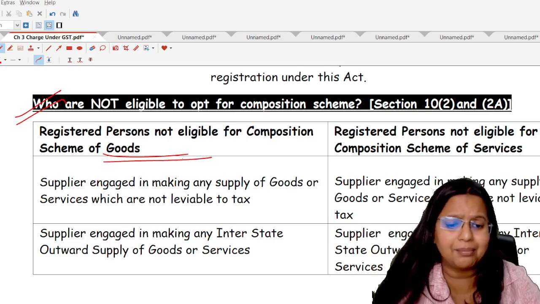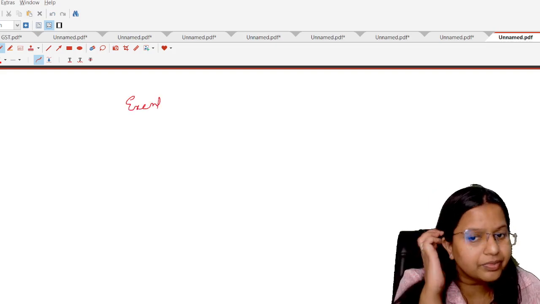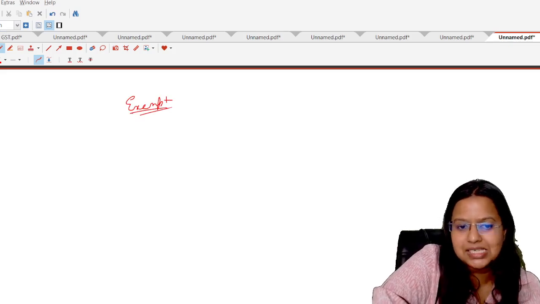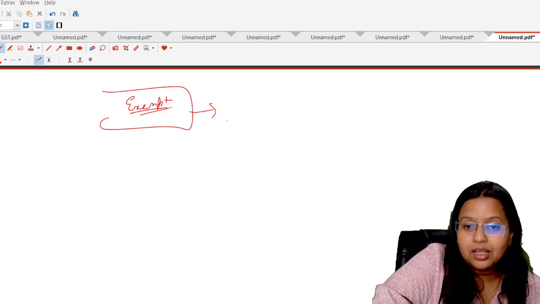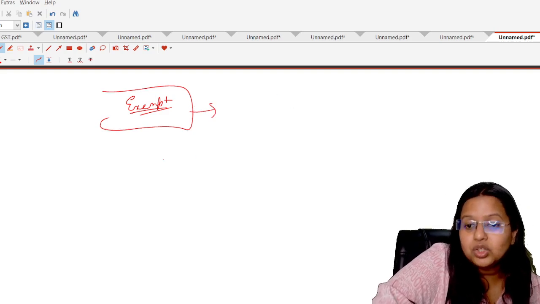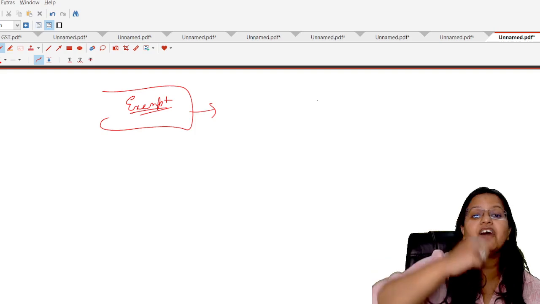Now you might be asking, what about exempted supply? Exempted supply means the goods or services are covered under the GST law, but the tax rate is exempted, so they are not required to pay any tax. Goods or services not liable to tax are those not covered under the GST law.